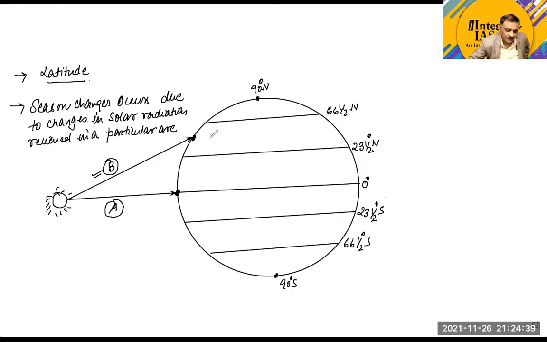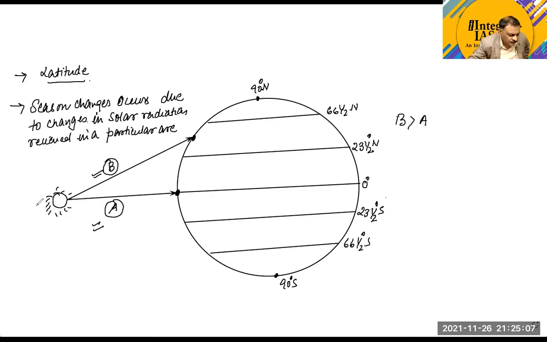Okay, what I mean is that the sun's radiation being received along B means it is traveling more distance in comparison to the radiation received along A. Is there any doubt, guys? Any doubt with this concept? Now, B is greater than A.